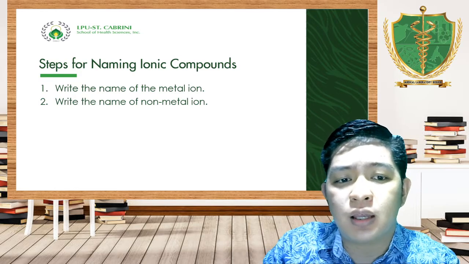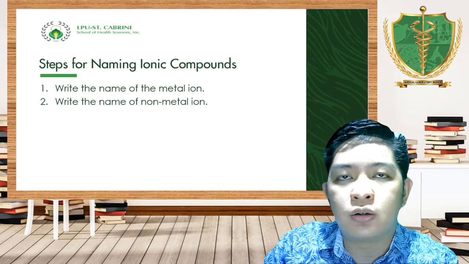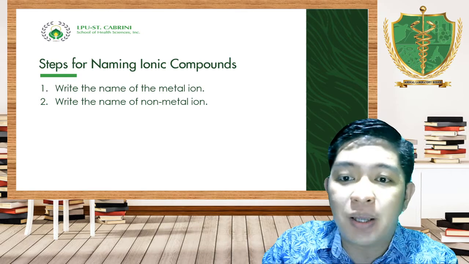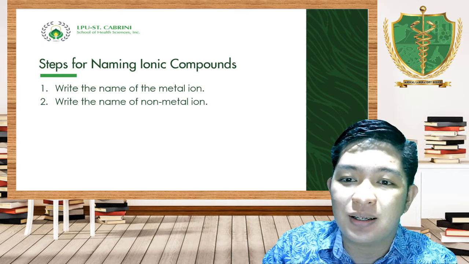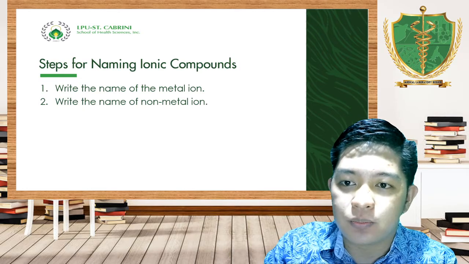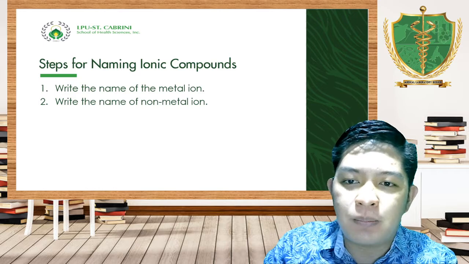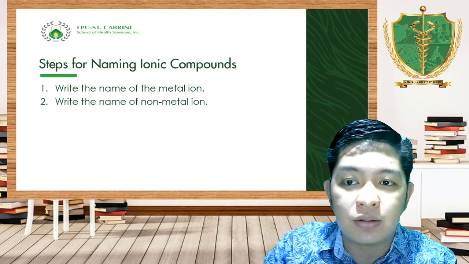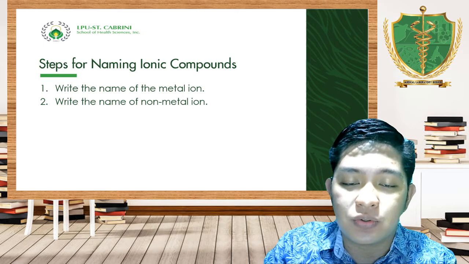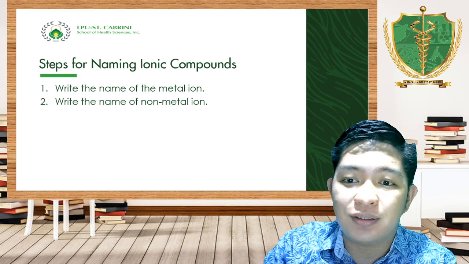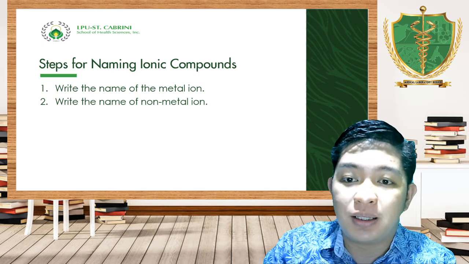So meaning to say, ionic compounds are a combination of metals and nonmetals. Okay? A combination of positively charged and negatively charged ions. So there are two basic steps on how we're going to name our ionic compounds. We have to name the metal ion and we have to name the nonmetal ion.